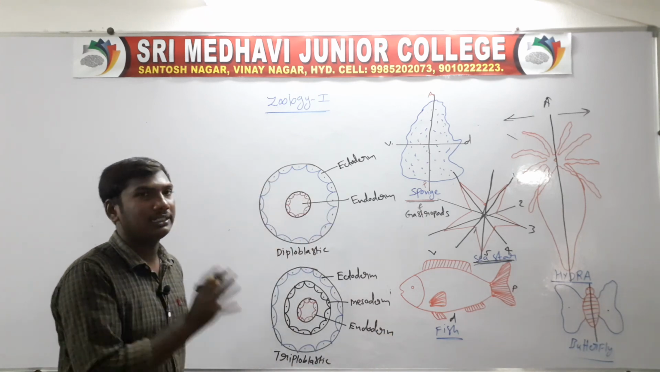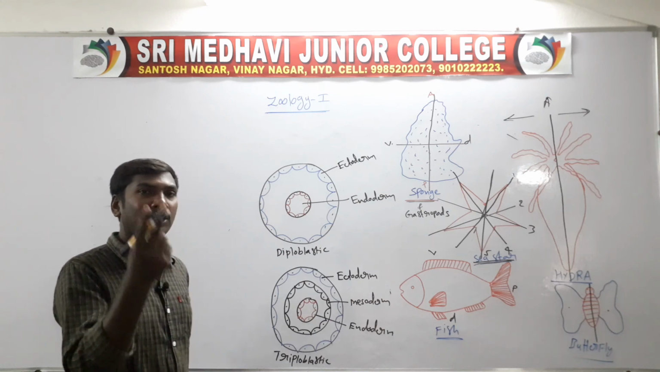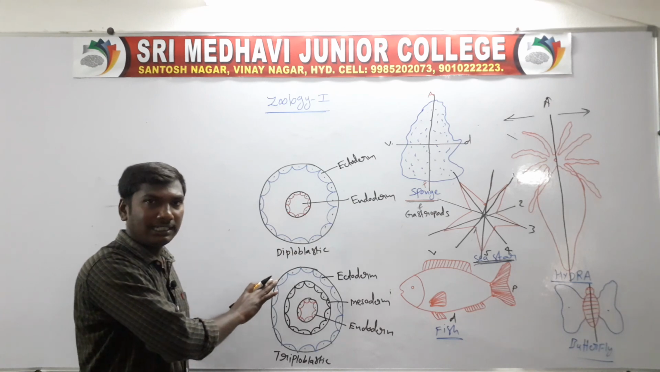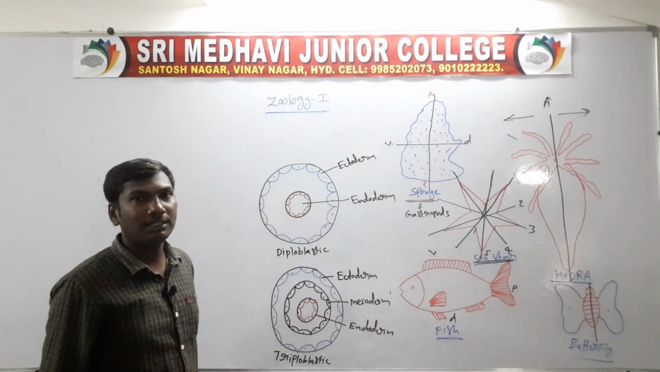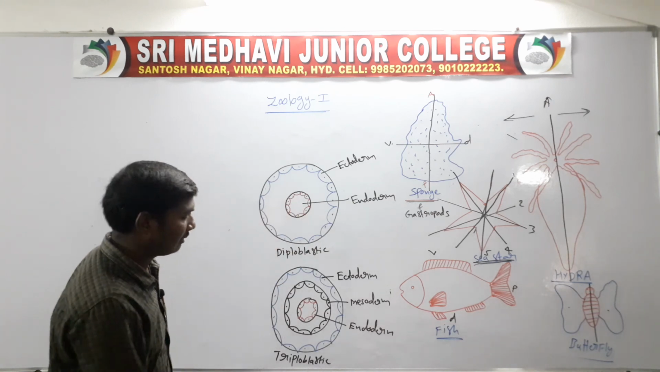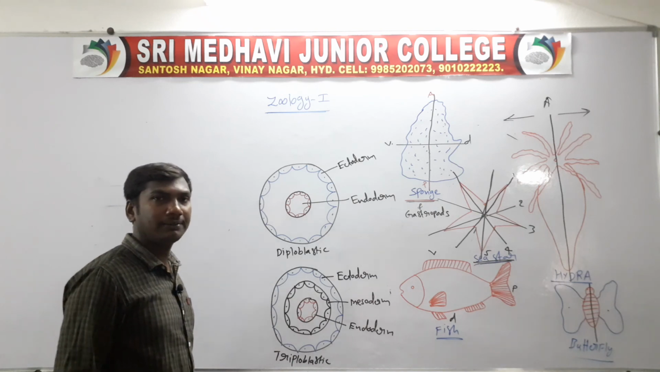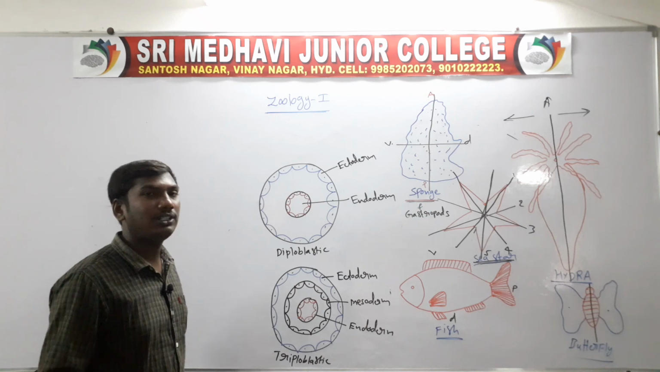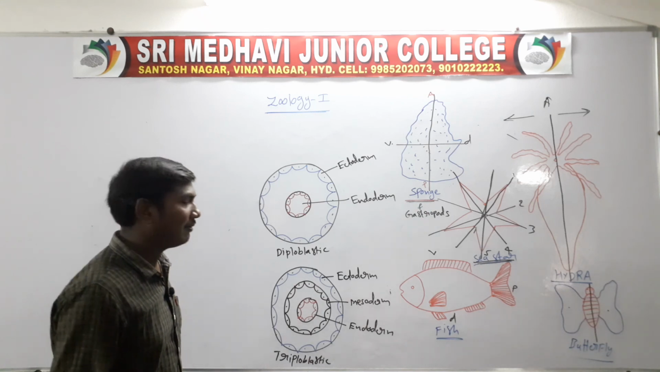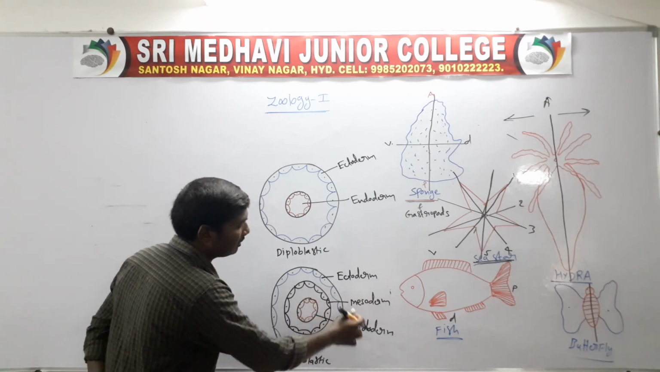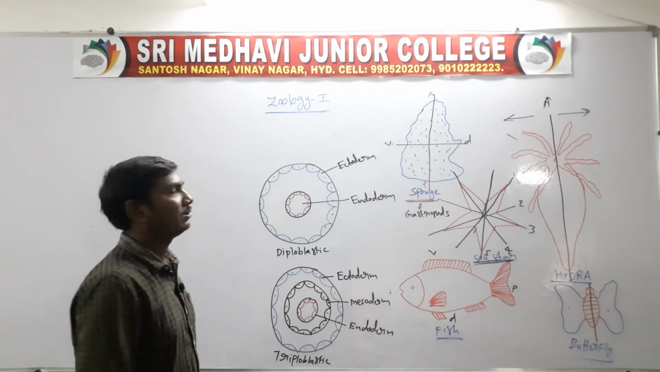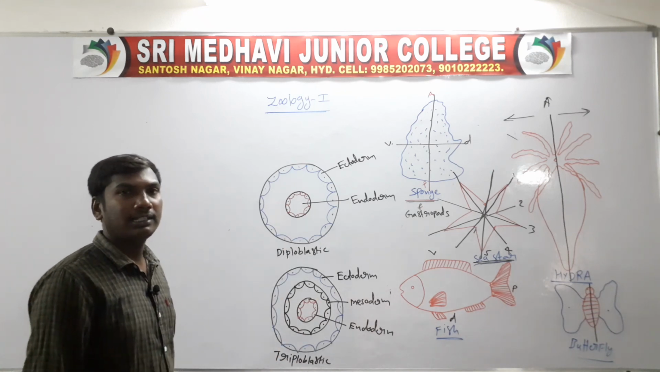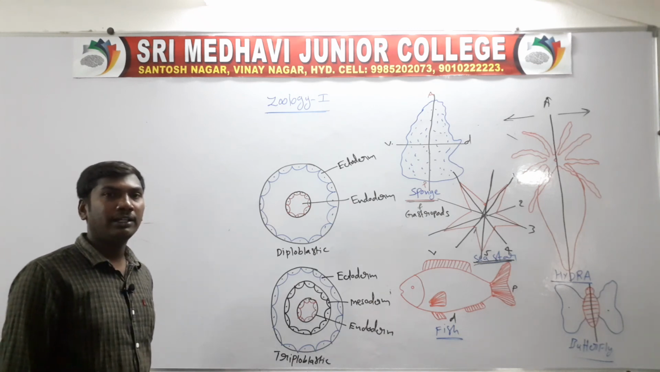Diploblastic and triploblastic: di means two, tri means three. Diploblastic animals have two germ layers in the embryonic stage. Triploblastic animals have three germ layers in the embryonic stage: outer ectoderm, middle mesoderm, inner endoderm. So they are diploblastic and triploblastic. Next topic, continue to the coelom.